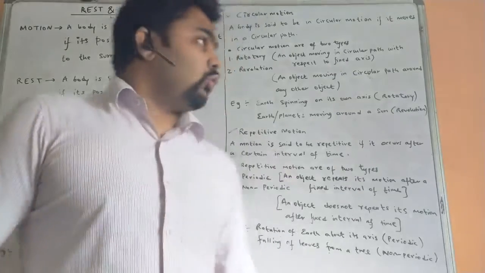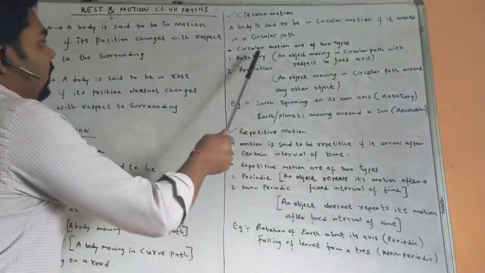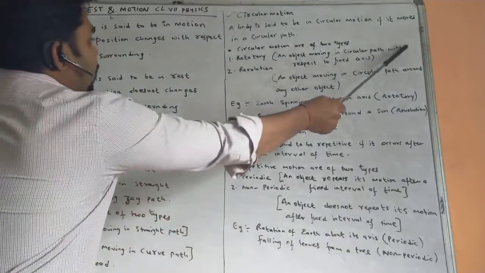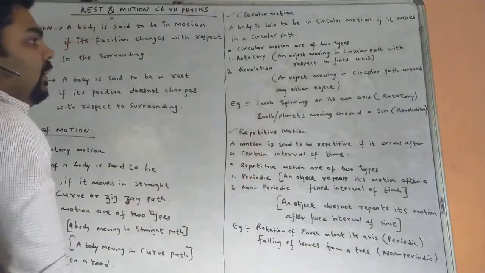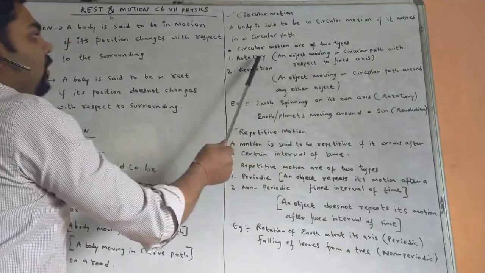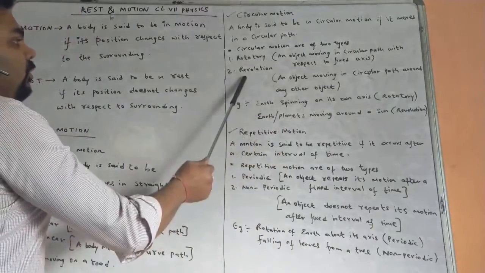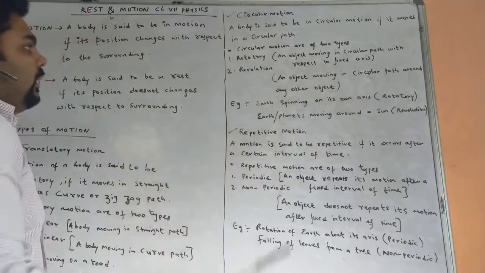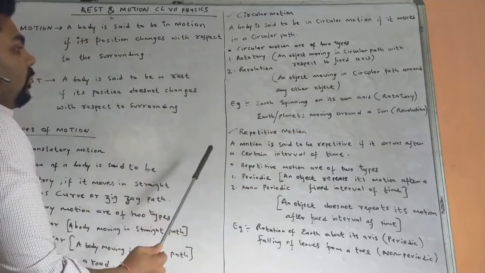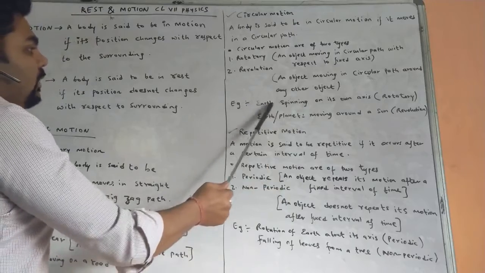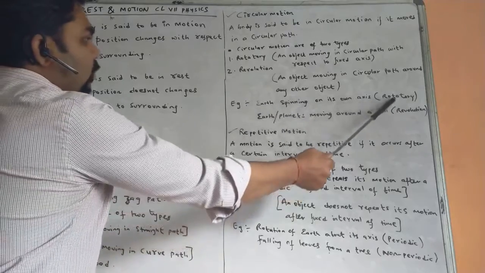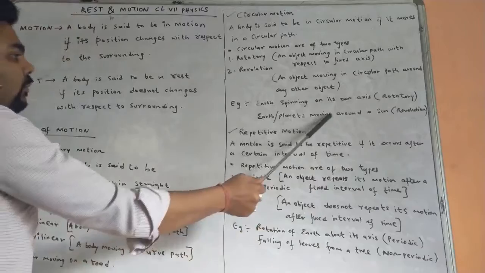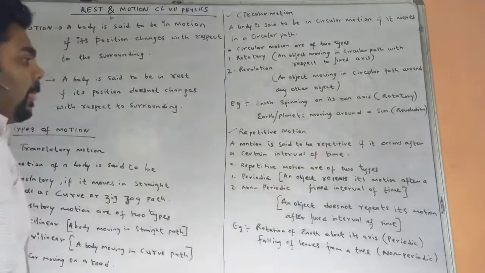Okay? Rotatory motion: an object moving in a circular path with respect to a fixed axis of rotation is called rotatory motion. And revolution: an object moving in a circular path around any other object is called revolution. Example, the earth spinning on its own axis is rotatory. The earth or a planet moving around the sun is called revolution.